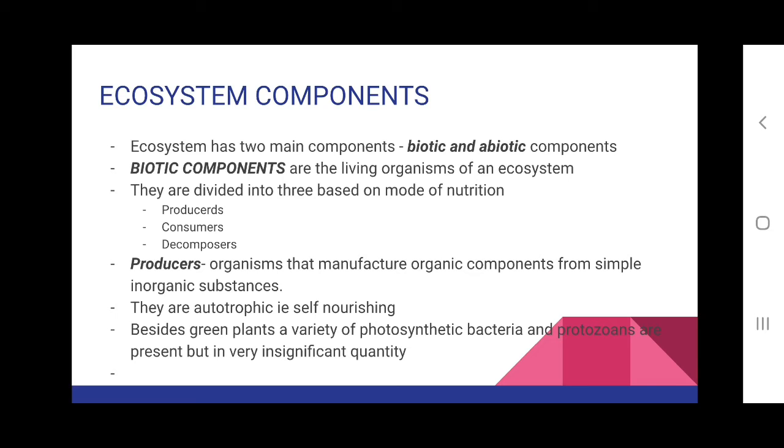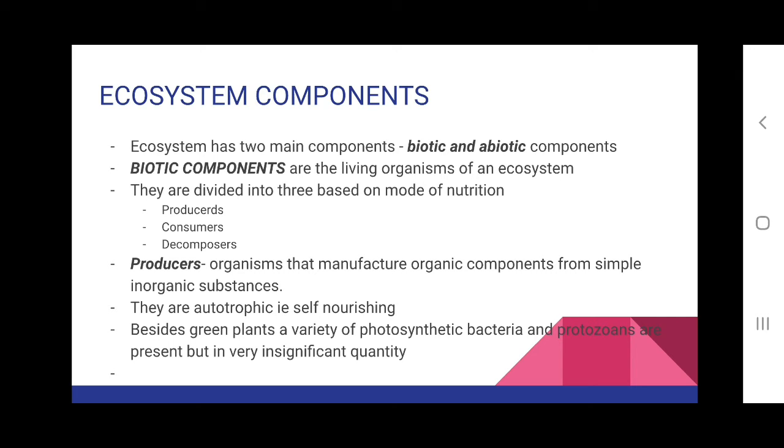Next main topic in this section is ecosystem components, and ecosystem components come under structure of ecosystem. So an ecosystem has two main components, that is biotic and abiotic components, or otherwise we can say living and non-living components. Biotic components are the living organisms present in an ecosystem. These include plants, animals, microorganisms, etc.